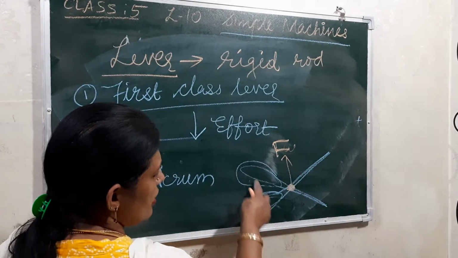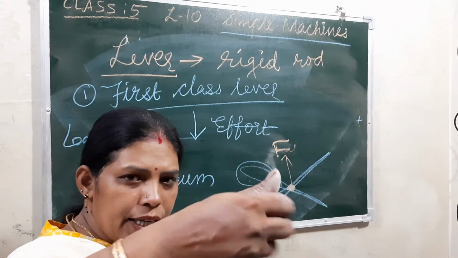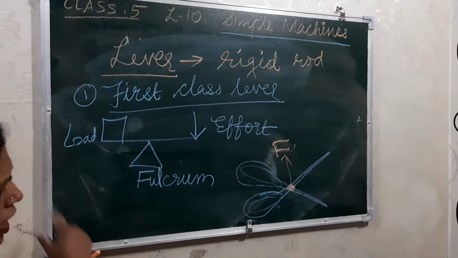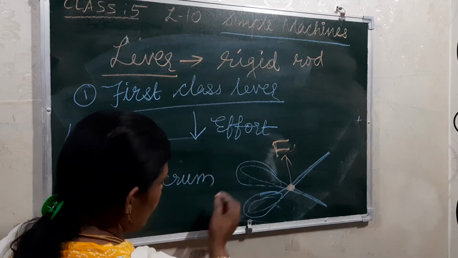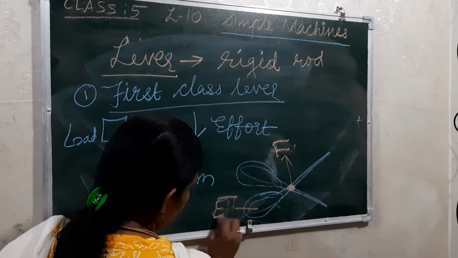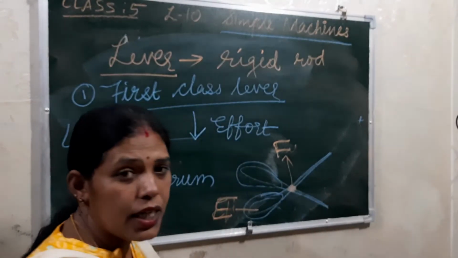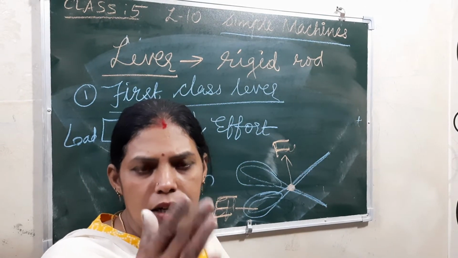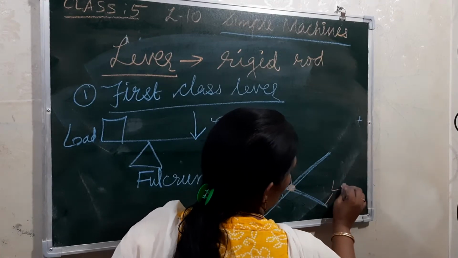And here, these are the places where we are applying the force, so that is the effort. I am writing E. And we keep the things here to cut, whether it is a paper or a strip or something else. So we are keeping the things here, so here will be the load.